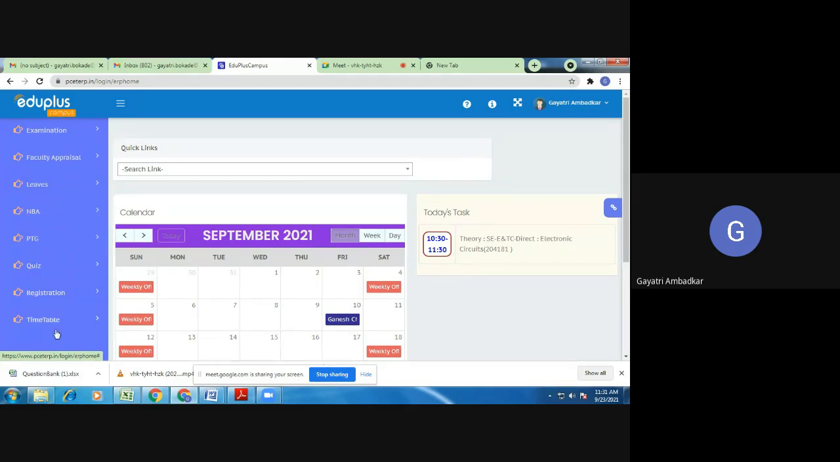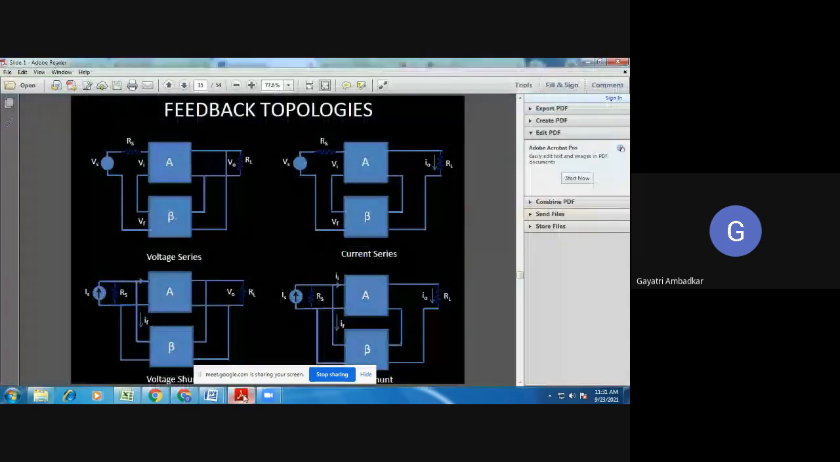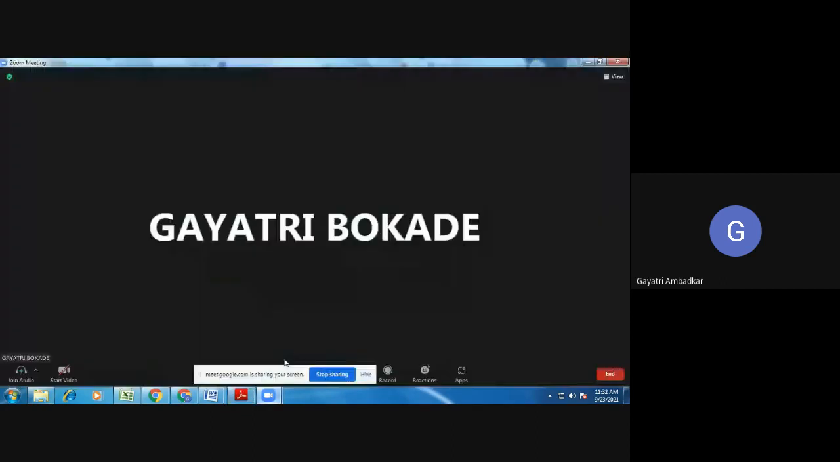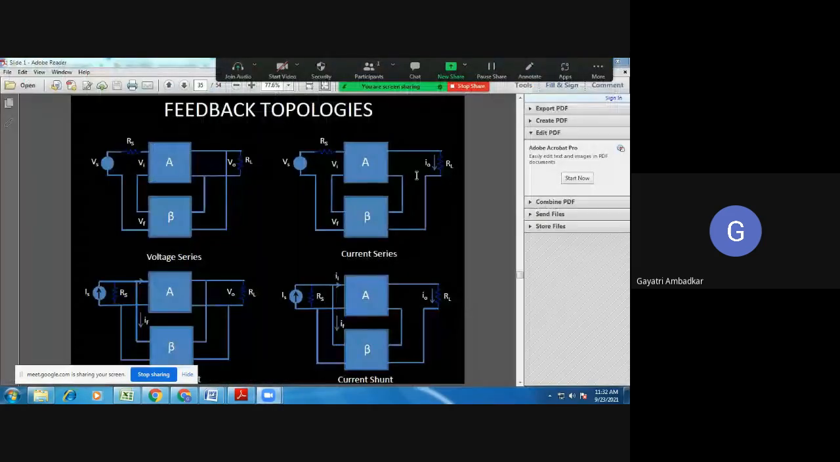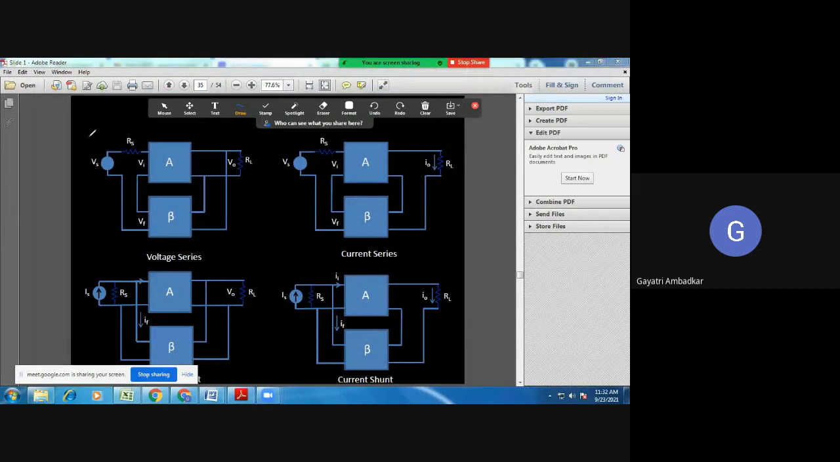So, four feedback topologies. Next time, my question to you is, comment on the input resistance of this amplifier. This is your complete feedback amplifier. Which amplifier? This is voltage series amplifier, this is current series amplifier, this is current shunt amplifier, and this is voltage shunt amplifier.